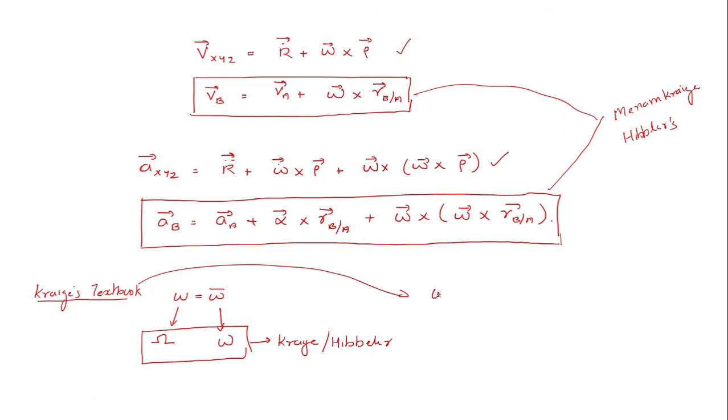giving omega is equal to omega bar, this indicates that the angular velocity of the moving reference frame with respect to the fixed reference frame capital XYZ and the angular velocity of the rigid body with respect to the fixed reference frame capital XYZ are equal. Instead of this concept, what Craig has done is that explained the same thing in terms of a translating reference frame.